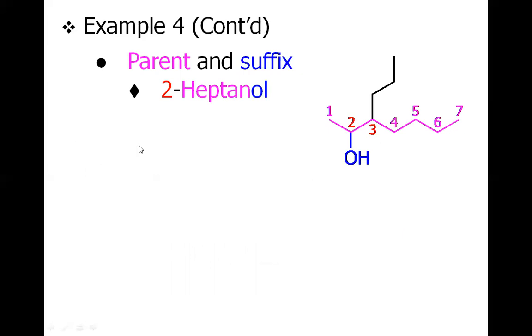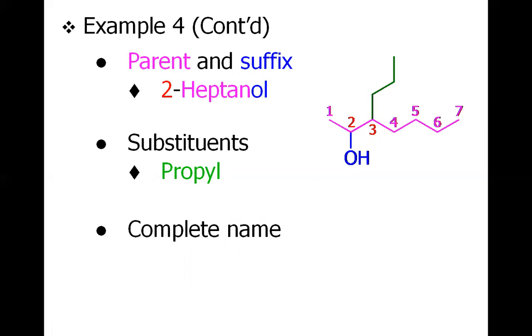And this compound is 2-heptanol if you just exclude the alkyl for the time being, because 2 is the position of the alcohol, heptane is the number of total carbons, and ol is for the alcohol. Now put the substituent, that is propyl in this particular case, which is lying at position number 3. So the name must be 3-propyl 2-heptanol. 3-propyl means the propyl is lying at position number 3. 2-heptanol means there are 7 carbons with hydroxy at position number 2.